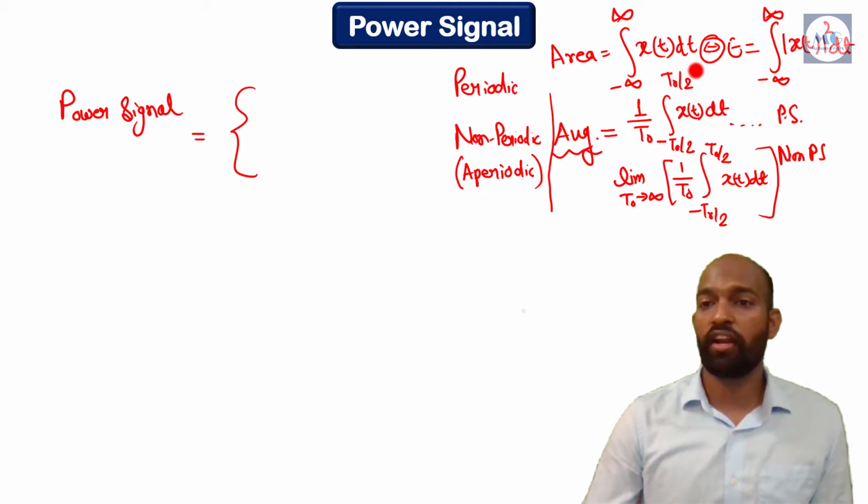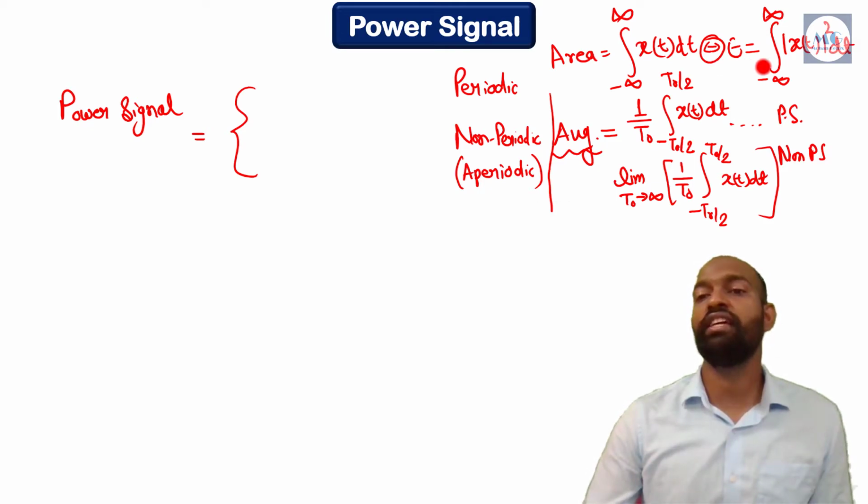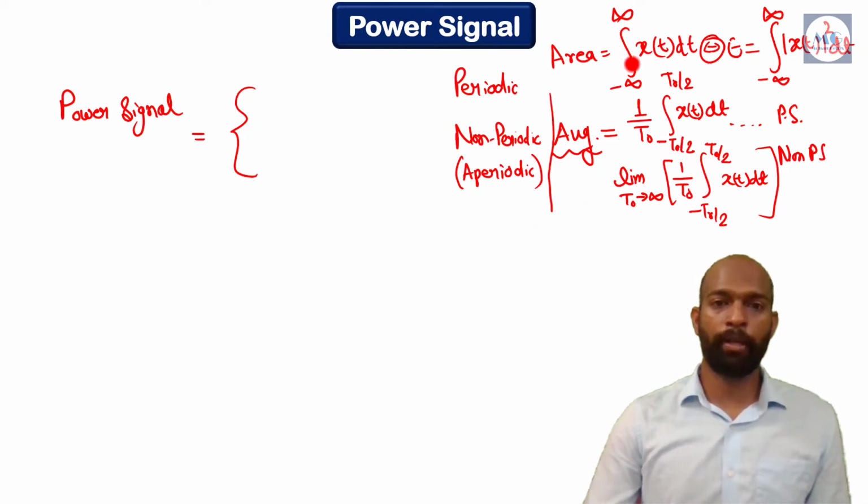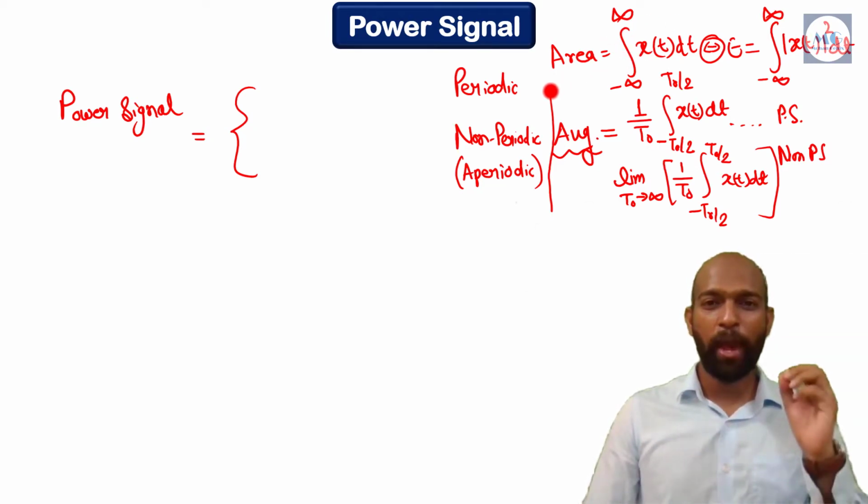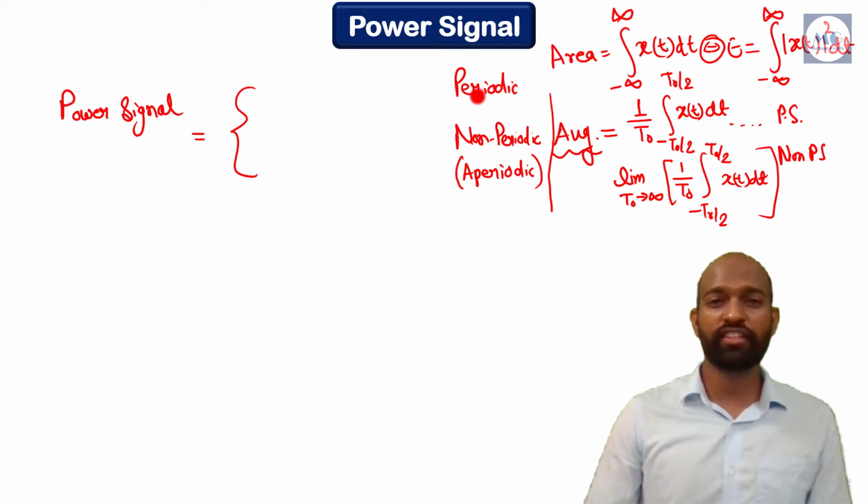All of you see here. What we did in energy, we just put mod x(t) square in place of x(t) in the simple formula. The same thing we have to do for power signal also.